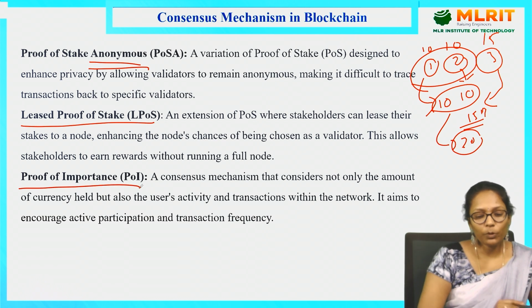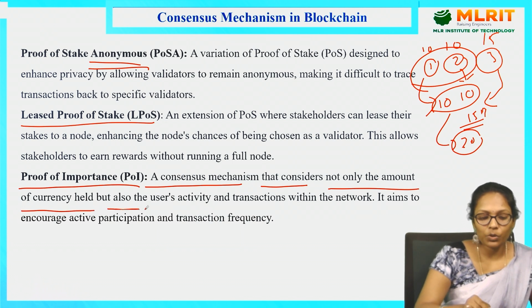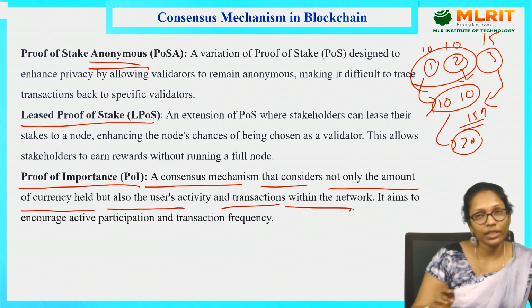So coming to proof of importance, it is a consensus mechanism that considers not only the amount currently held, but also the user activity and transactions within the network.